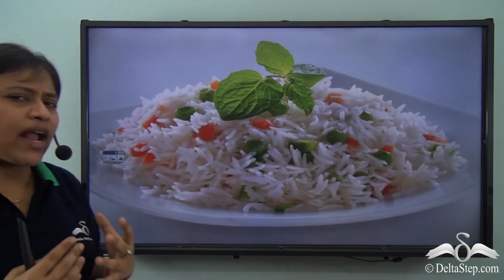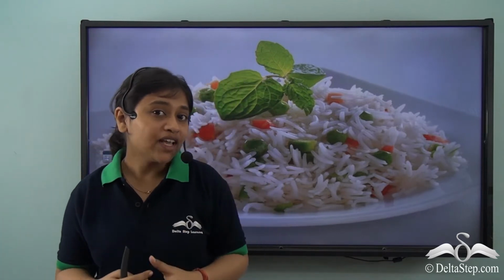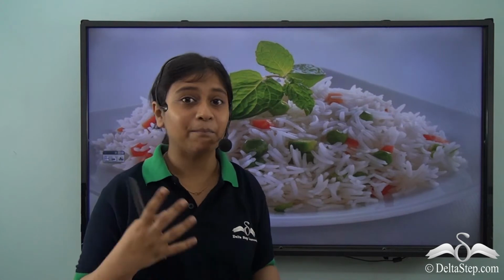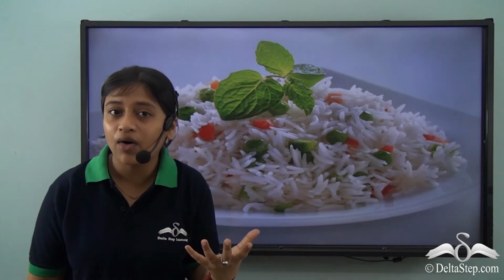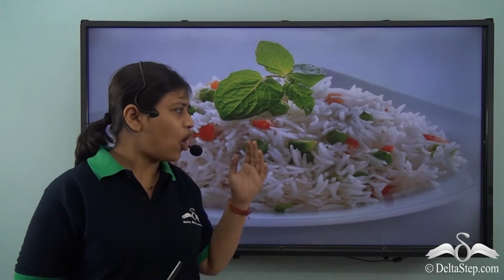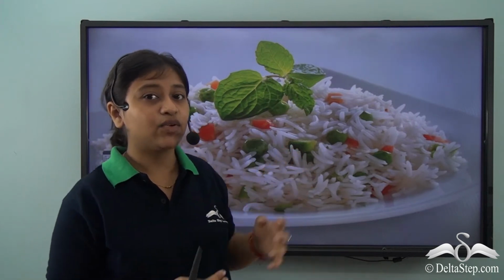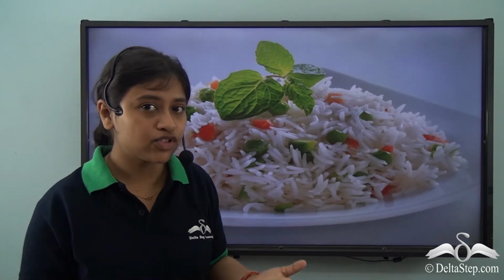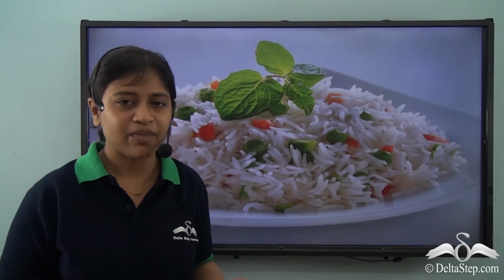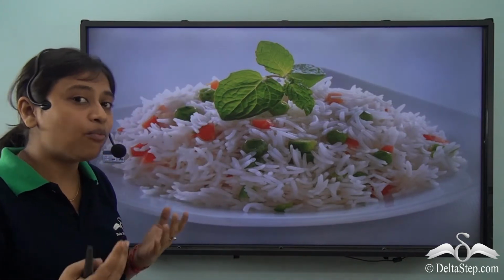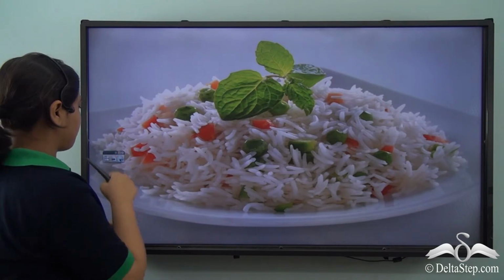Right. So when we go to restaurants, we order a tasty rice dish like a biryani or a mixed fried rice or a veg pulao, and with that we order a side dish. So all these dishes include the crop rice. Rice is a major food crop, especially in India. We have it almost every day for lunch. Let's learn more about this particular crop.